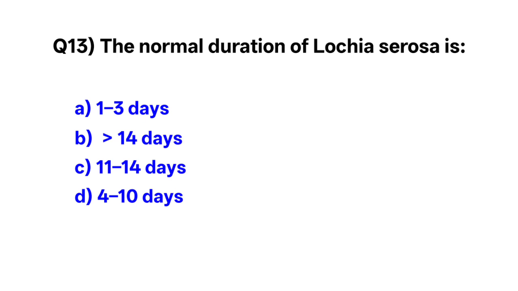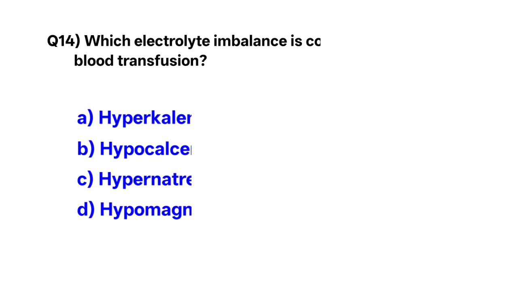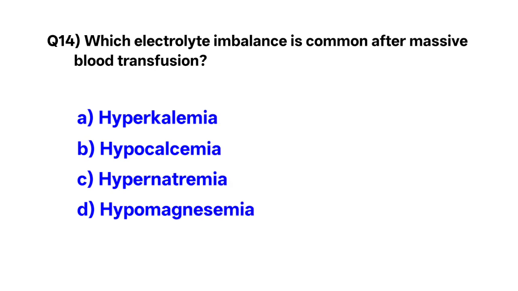Question number 13. The normal duration of lochia serosa is. Correct option is D. 4 to 10 days. Question number 14. Which electrolyte imbalance is common after massive blood transfusion? Correct option is B. Hypocalcemia.